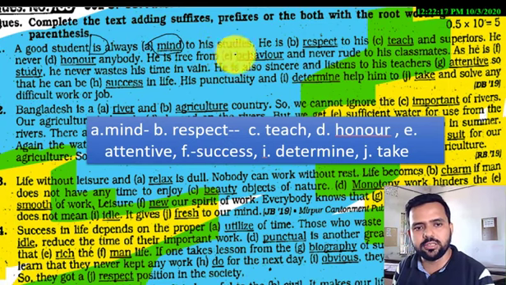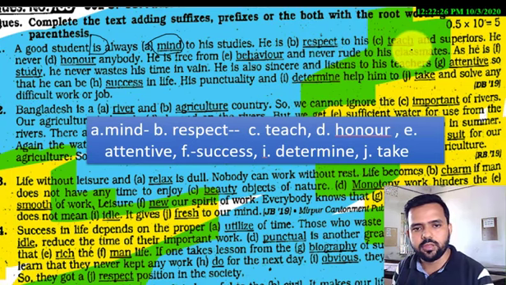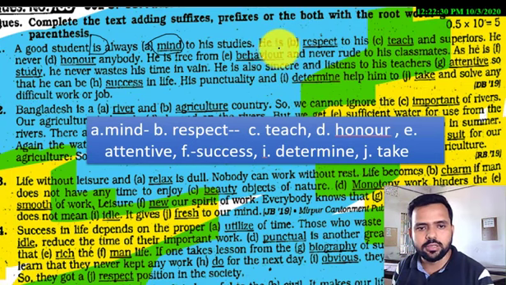attentive to his studies. In the second line I read, he is respect to his teacher and superior. Here again there is a verb, and after is we can write an adjective. So what is the adjective of respect? You have to add ful.